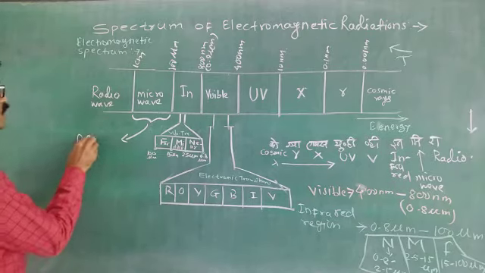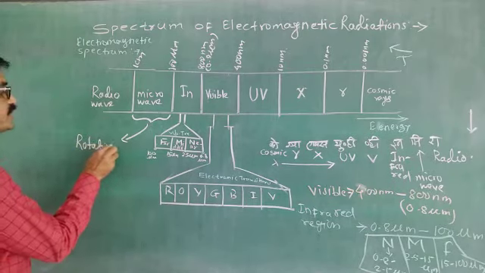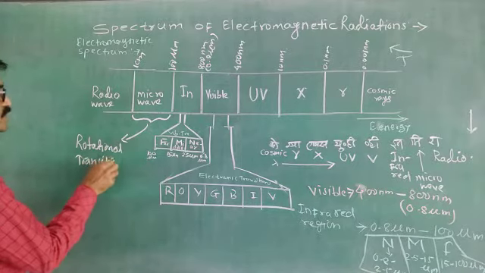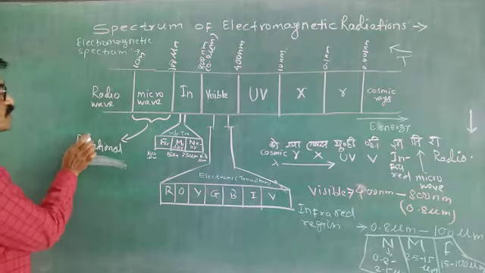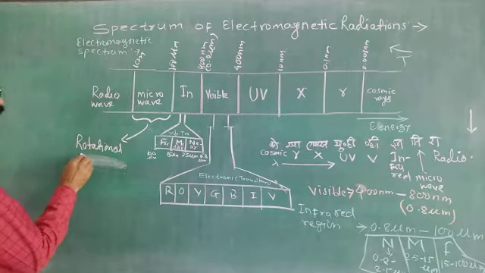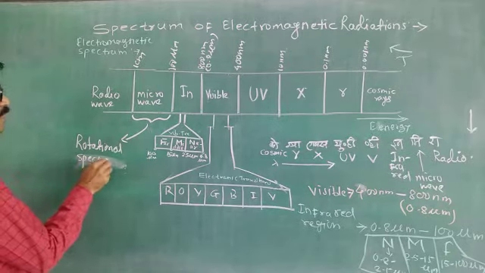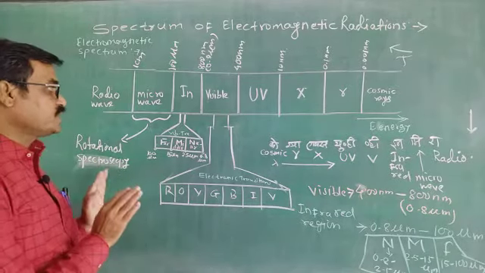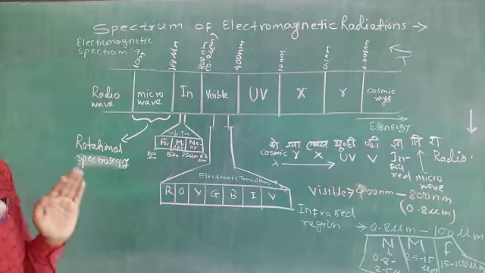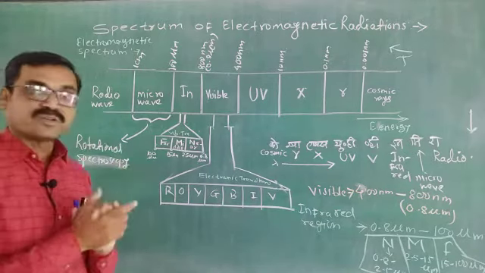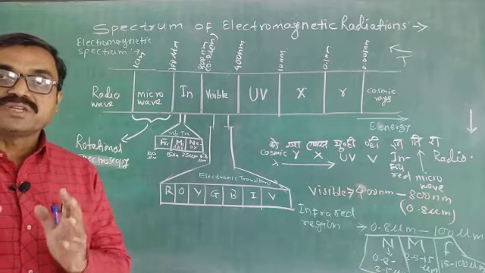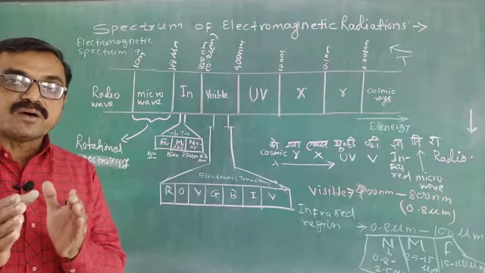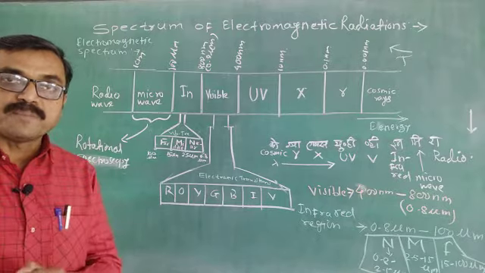Because it is related to rotational transitions, or one can say it is related to rotational spectroscopy. From this it is clear that if you have to study infrared spectroscopy, meaning if you have to study the vibration of the sample, then which region is required or allowed to fall on our sample?